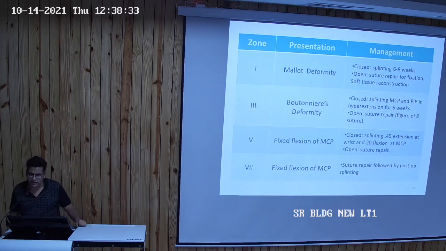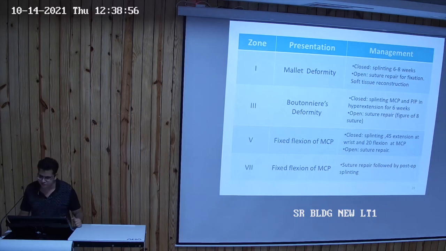The Boutonniere deformity is the opposite of the mallet deformity, in which there is flexion at the proximal interphalangeal joint and extension at the distal interphalangeal joint. In zone 5, we can see the fixed flexion of the MCP joint, and in zone 7, we also see the fixed flexion of the MCP joint.